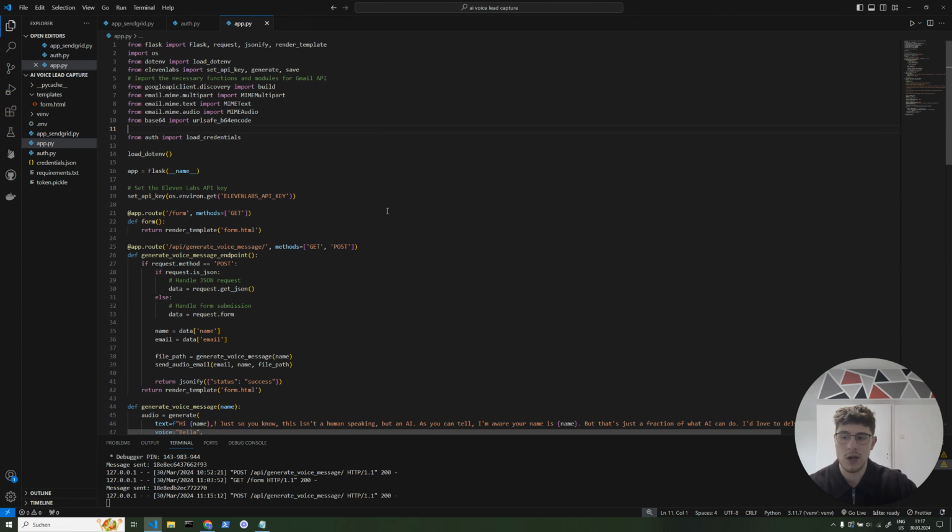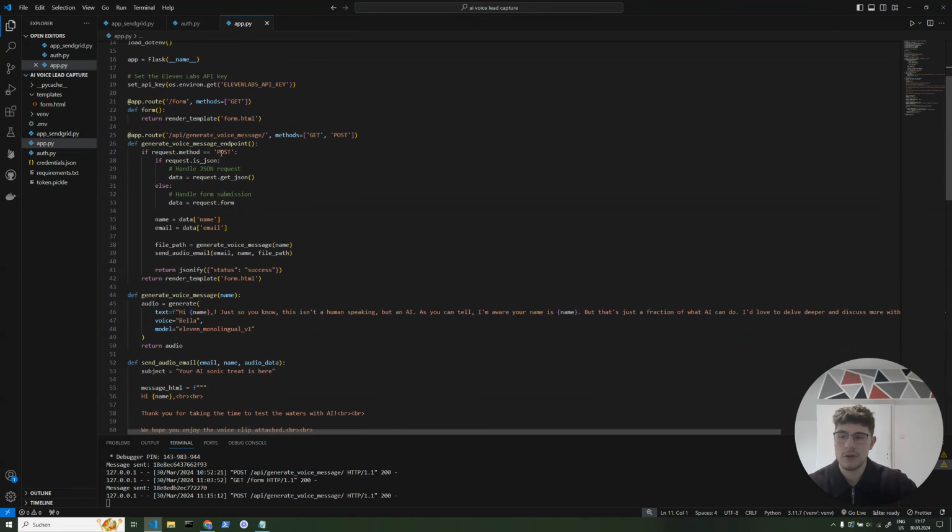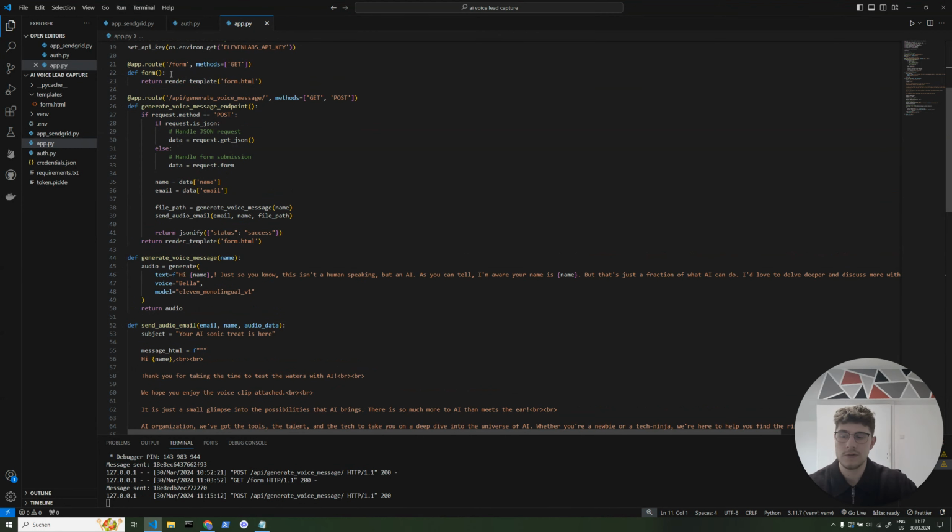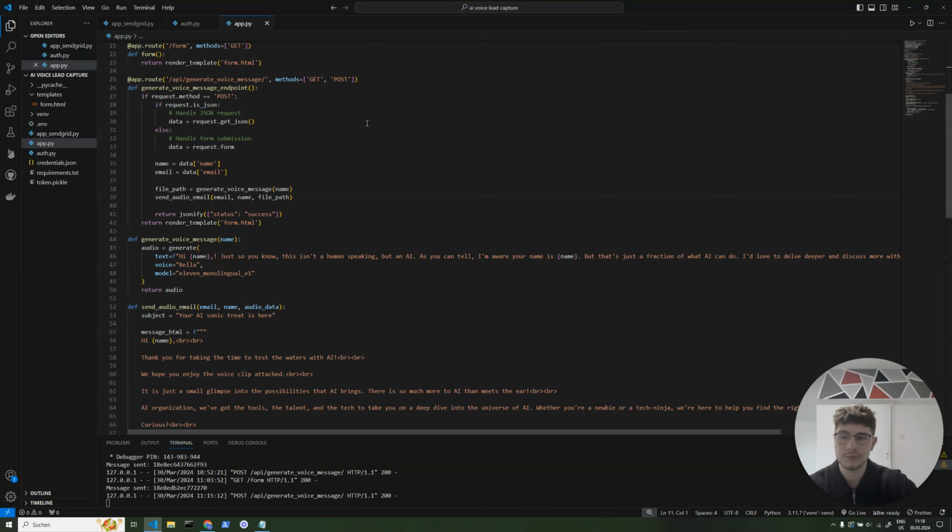Then we have our app here. So we first import the ElevenLabs parts and the whole Gmail parts. Then we have our base app here, which is the template we built, so the form where we can put in our name and email. And we can also just do this with the API itself. So if you have a WordPress site, we can just connect our endpoint with that.